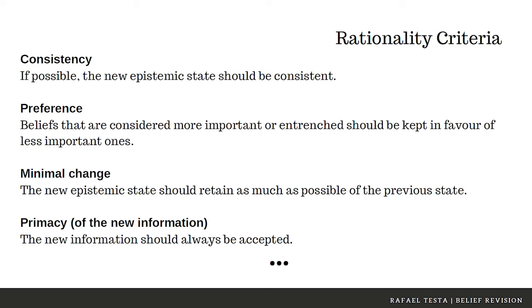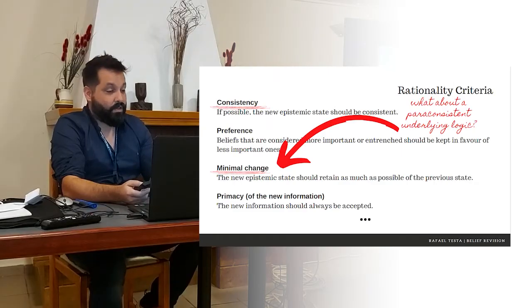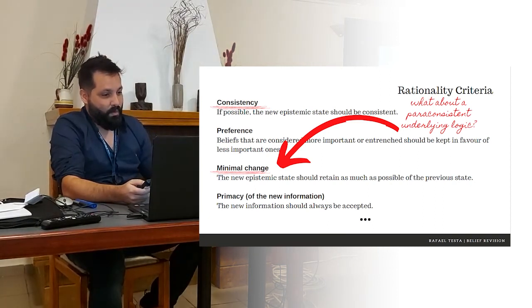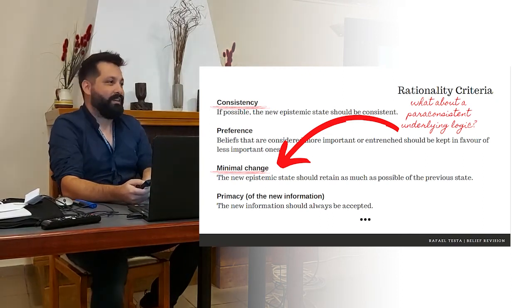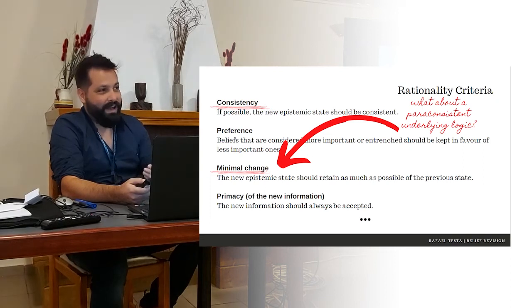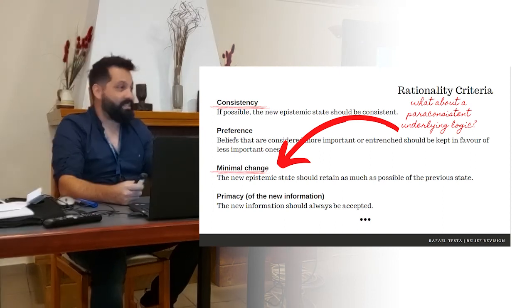Well, but should these always be the rationality criteria? Take for instance consistency. Consider my main work, my PhD thesis, where we consider a paraconsistent underlying logic. What should we do? Since we have minimal change, which states that we must always retain as much information of the previous state as possible, but since we can formally accept contradictions, shouldn't retraction, just to accommodate new information, be considered as hurting minimality?